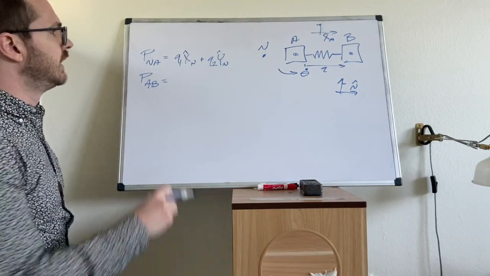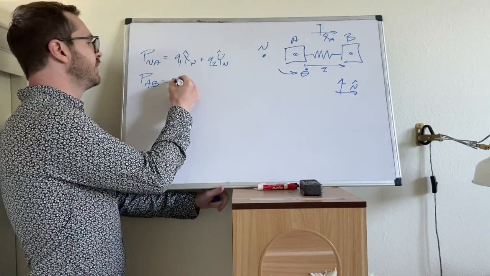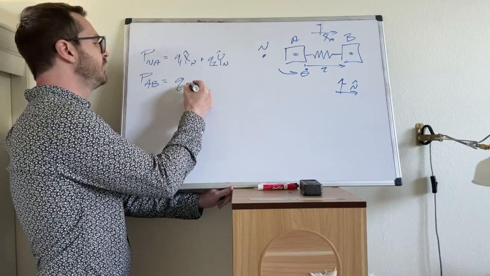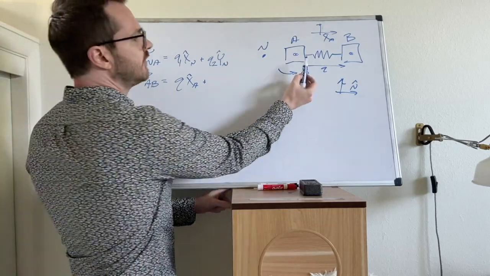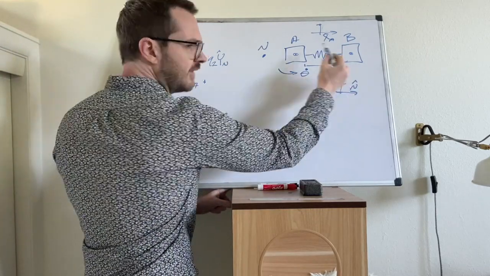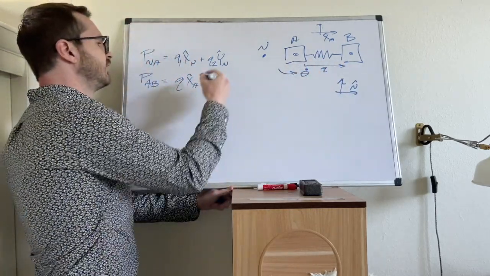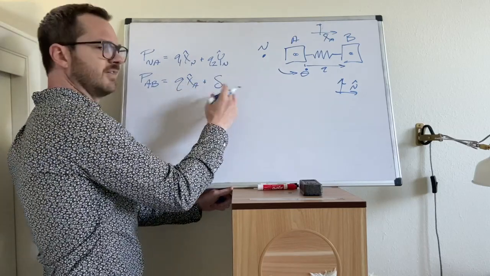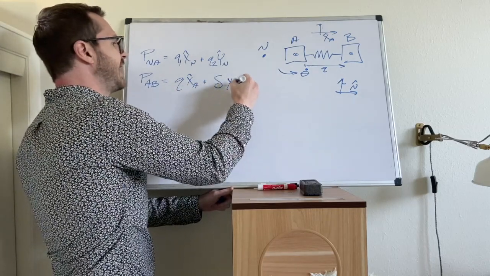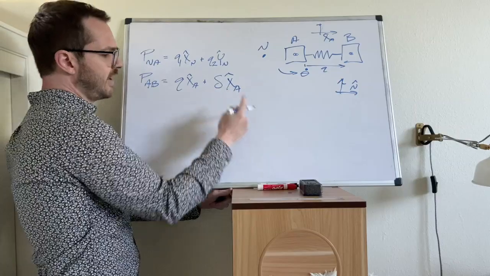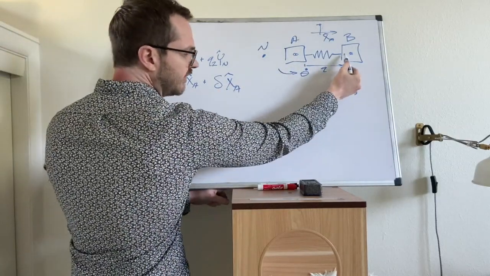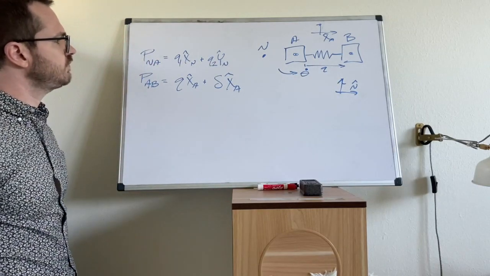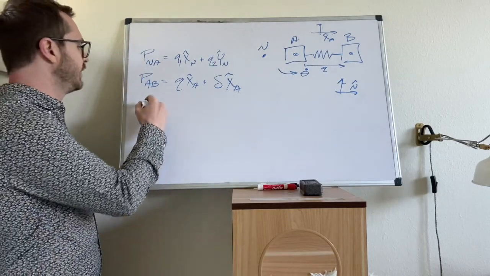Okay, so the position vector from A to B, we have this displacement Q, and that's going to be in the X hat A direction. And of course, there are some little geometric offsets between these. So I'm just going to write that as some delta, some number in the X hat A, and we're going to say that delta is a constant. It represents these offsets between the centers of mass. That's all.